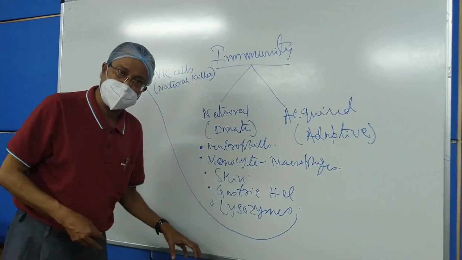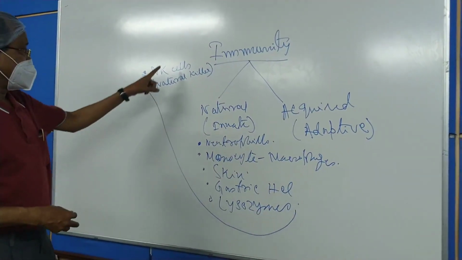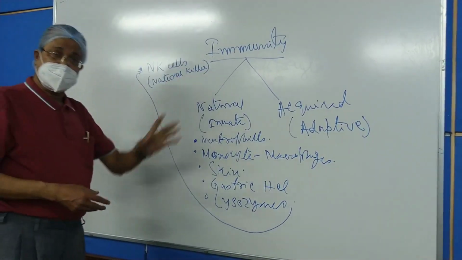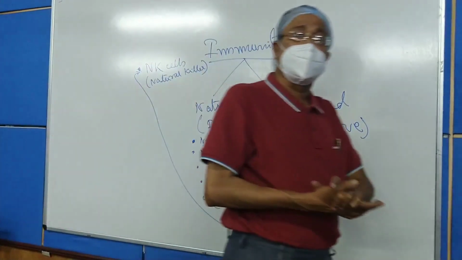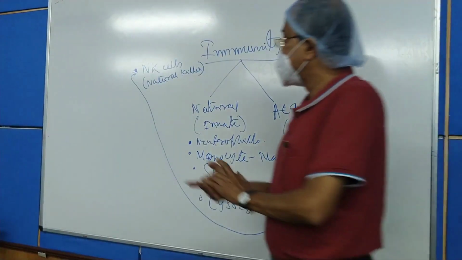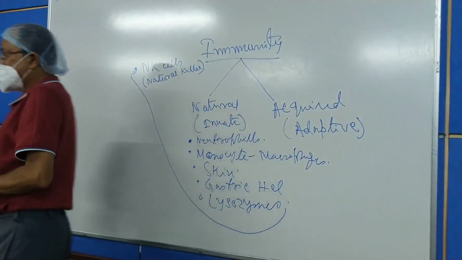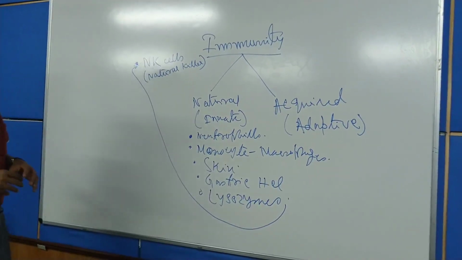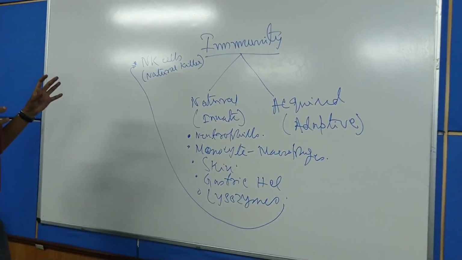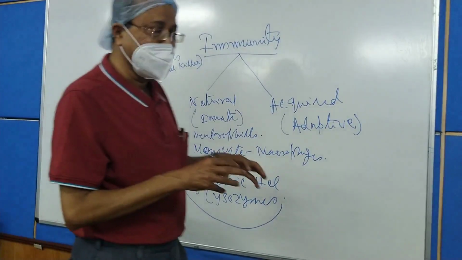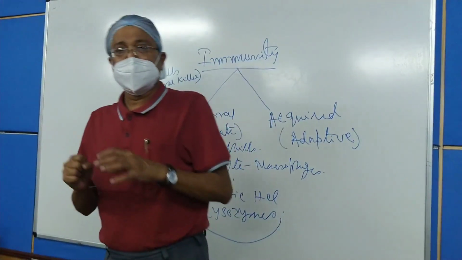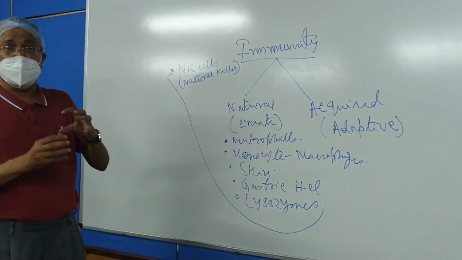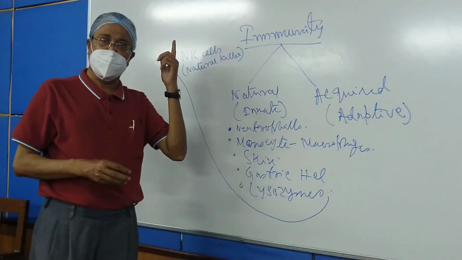And the last but not the least, which is very very important, is the natural killer cell, which is a variety of lymphocyte, and that kills the viruses entering into our body, that kills the fungi entering into our body, and that also kills the tumor cells which may develop in our body throughout our life.